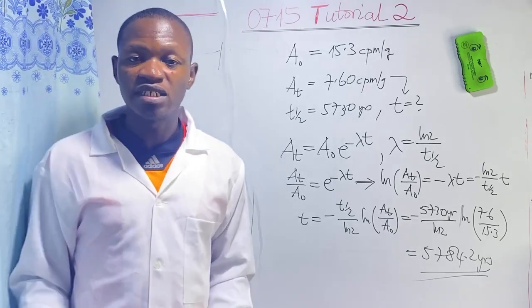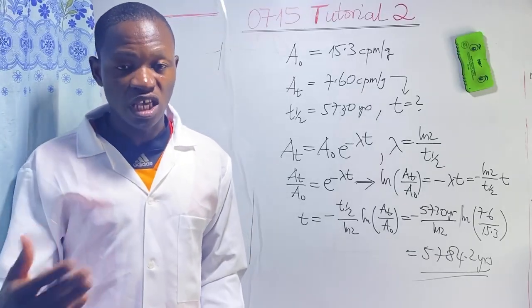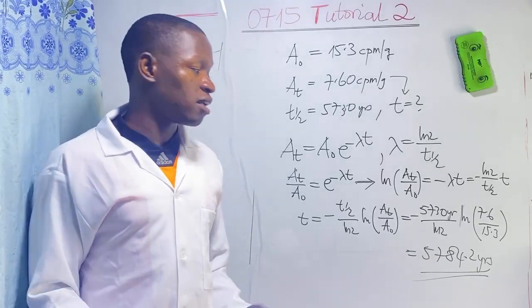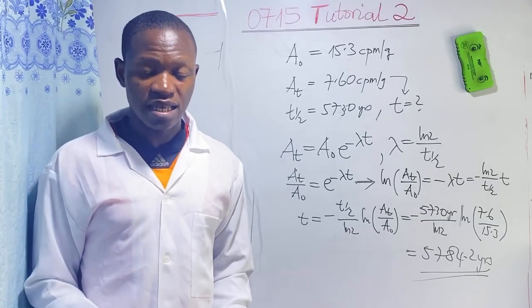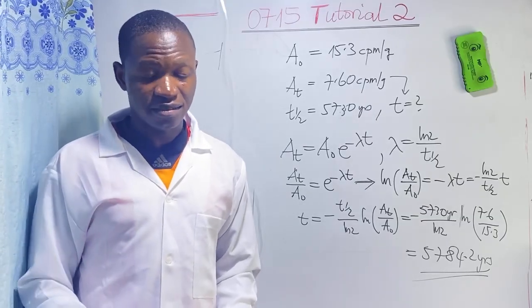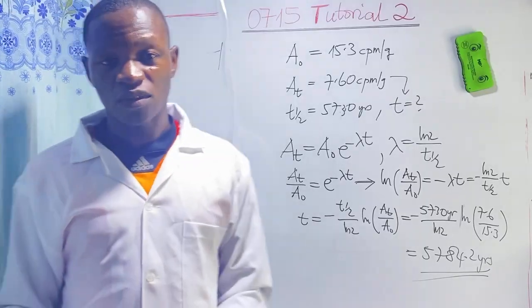So radioactivity can cause skin burn. It can cause immediate death due to high doses, and it can also cause cancer, as well as cataracts, the eye disease.